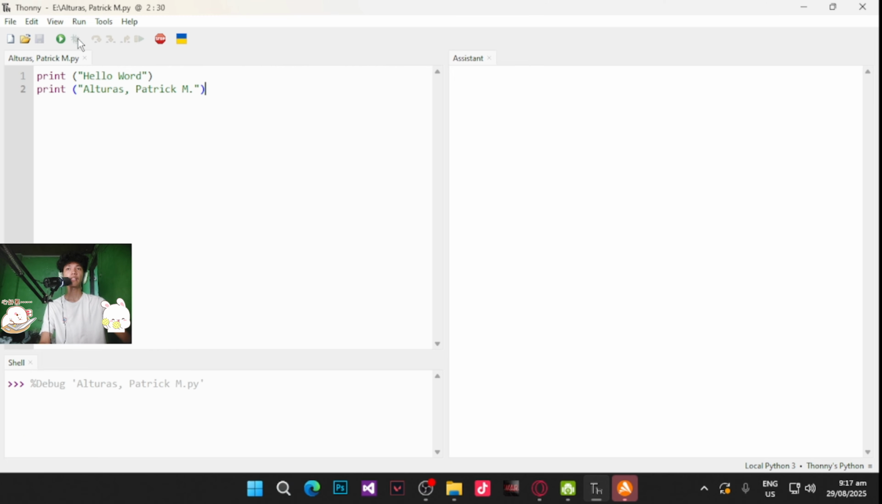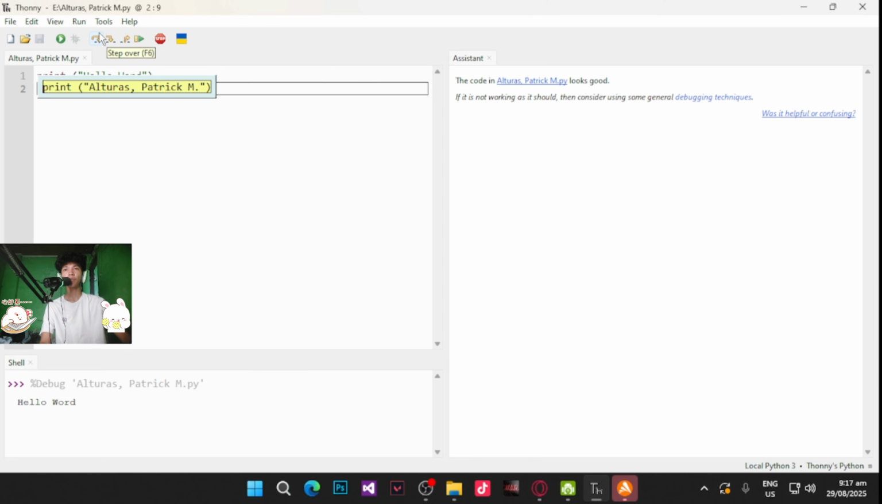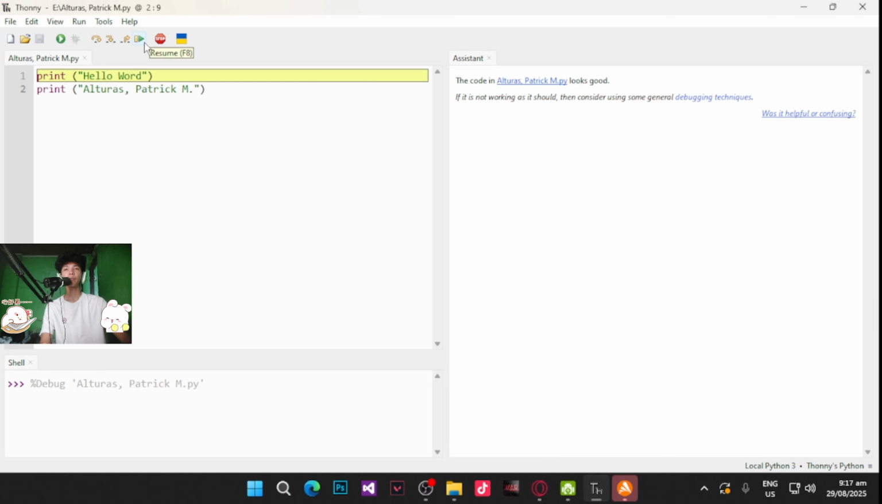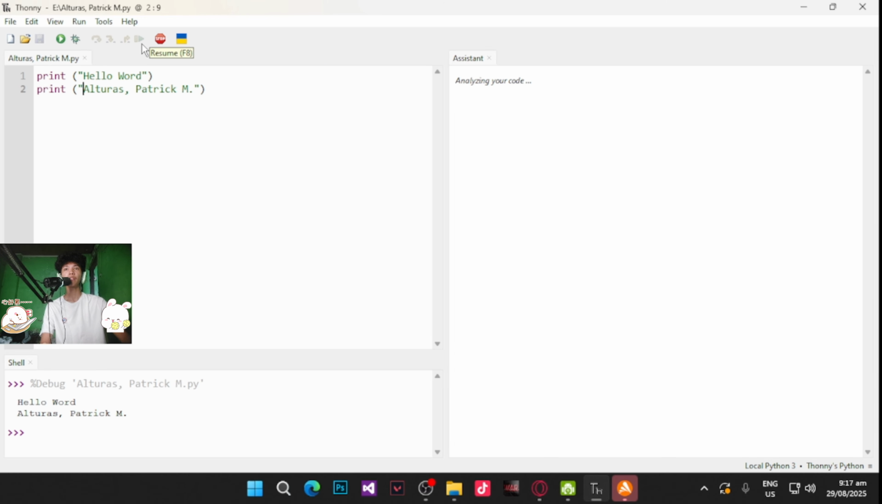So, I can click the debug. Kung meron man tayong kailangang i-debug. And parang ang tulong na itong step into parang ina-highlight niya is not working as it should, then consider using some general debugging techniques. Diba? This is the use of debug. And syempre, kung gusto nyo i-resume yung pagko-code nyo, just click nyo lang tong resume, or kung gusto nyo i-stop naman, just click the stop.